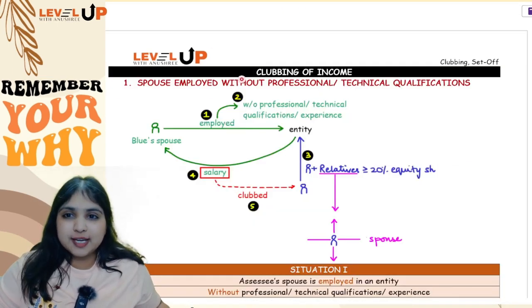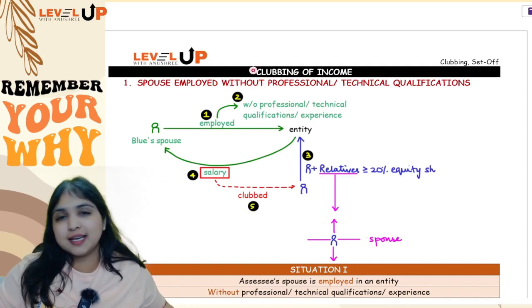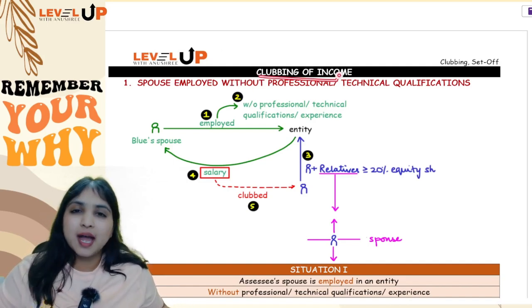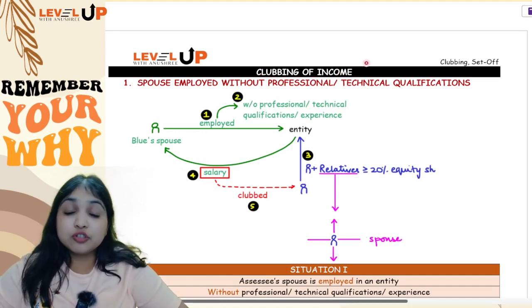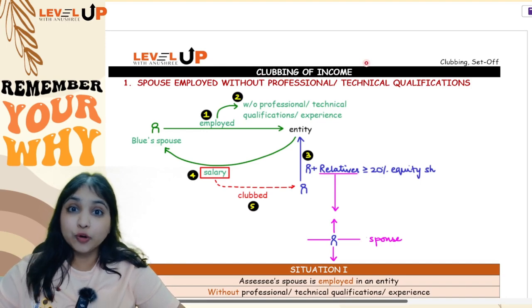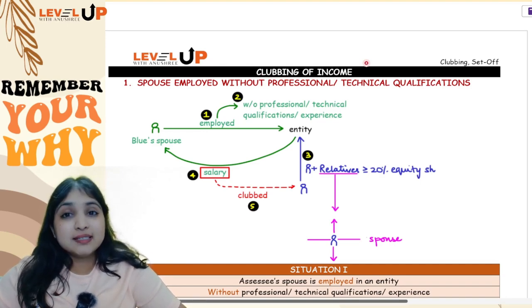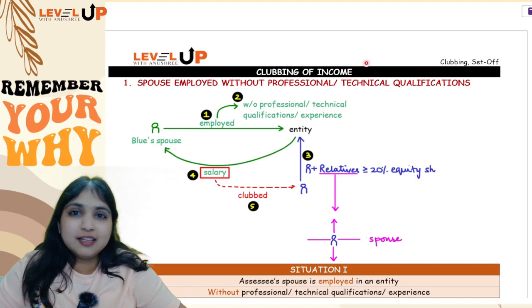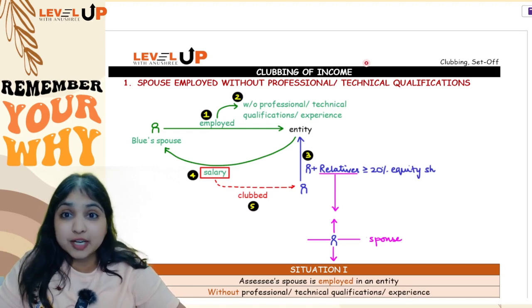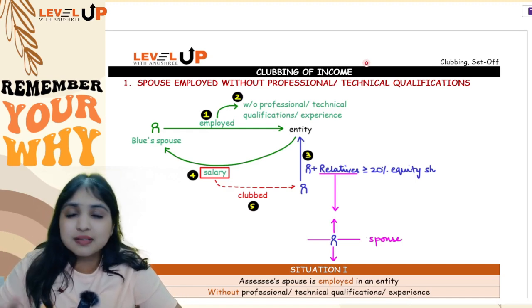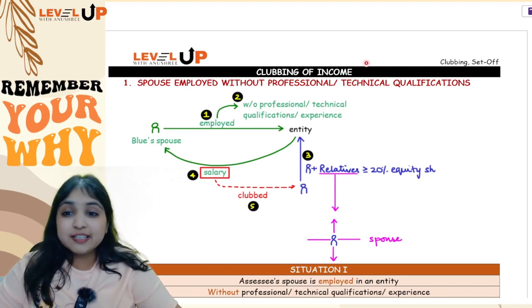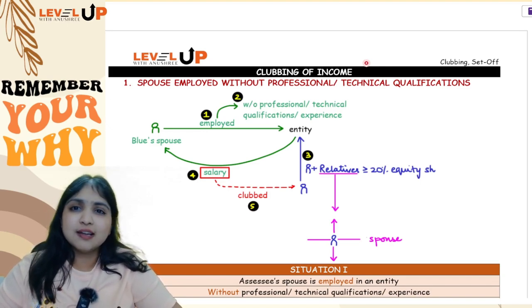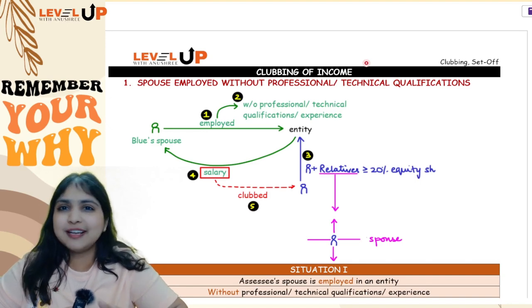So now we are going to discuss 2 of the most scoring chapters in our syllabus. One is clubbing of income and the next is set off and carry forward of losses. See, the reason why I am calling them the most scoring chapters is not because you are going to get a lot of marks from here. No. The thing is, these are those 2 chapters where you have very little content to study and you get decent number of marks from here. You get around 7 marks from both these chapters put together, and you have very little amount of content to study and they just can't complicate from here. So that is why let's revise these 2 chapters so nicely that whatever question they ask you from here, you are able to tackle.